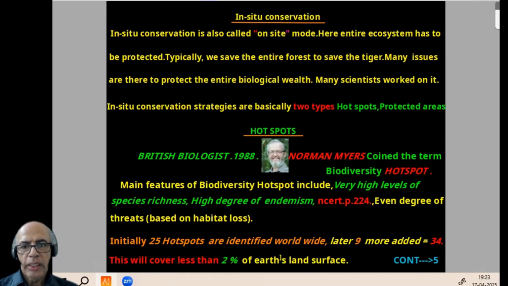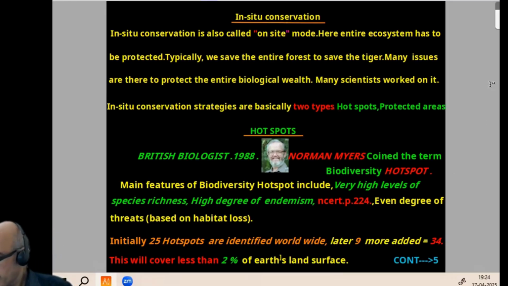Under hotspot, scientist Norman Myers, British biologist, in 1988 coined the term biological or biodiversity hotspot. Features of it: high level of species richness, high degree of endemism, and high degree of threats. Initially 25 hotspots, then later 9 were added, making 34. This covers less than 2% of Earth's land surface. If we conserve these hotspots, it could reduce the ongoing mass extinction by almost 30%, NCERT. India is connected with three hotspots: Western Ghats and Sri Lanka, Indo-Burma, and Himalaya. Himalaya is one of the world's richest biodiversity hotspots.